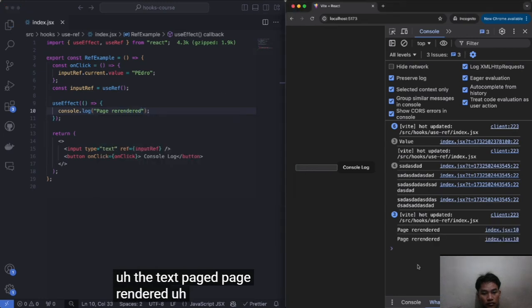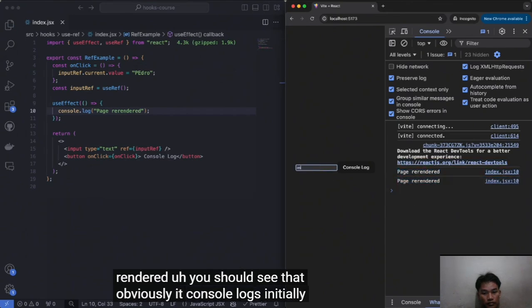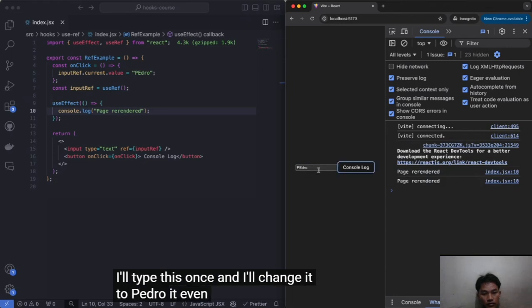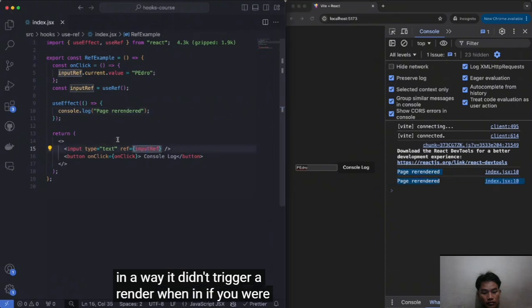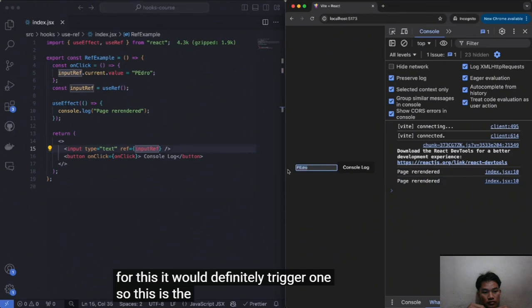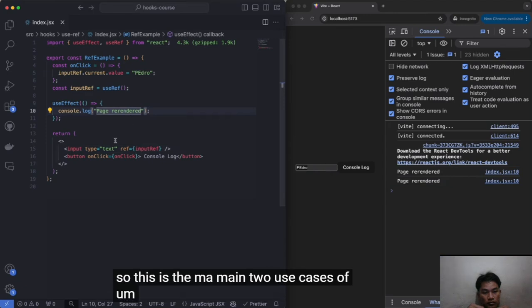You should see that obviously it console logs initially, then I'll type this once, and I'll change it to Pedro. Even though the UI changed in a way, it didn't trigger a re-render. If you were using a state for this, it would definitely trigger one. So this is the main two use cases of a ref.